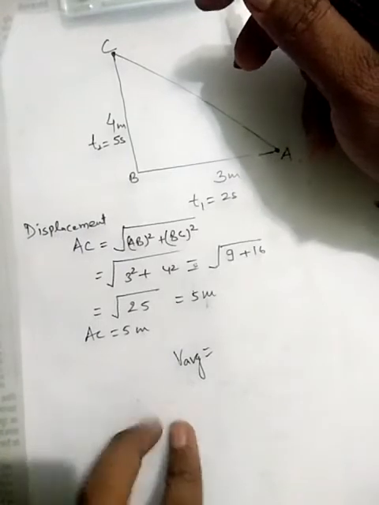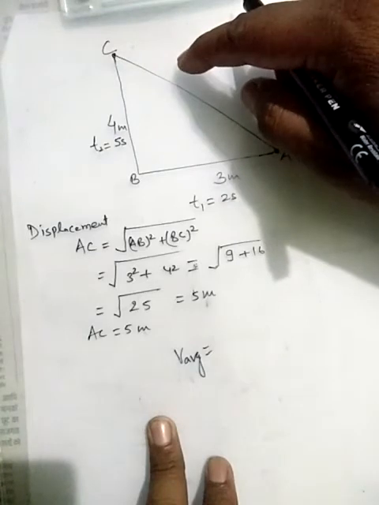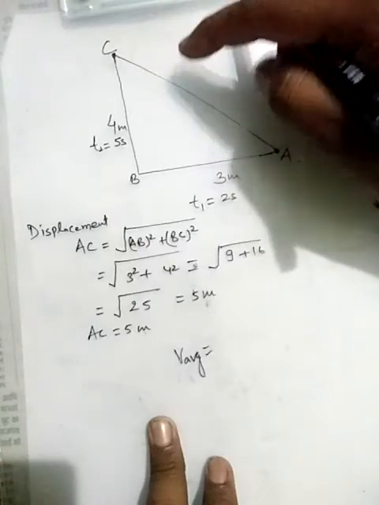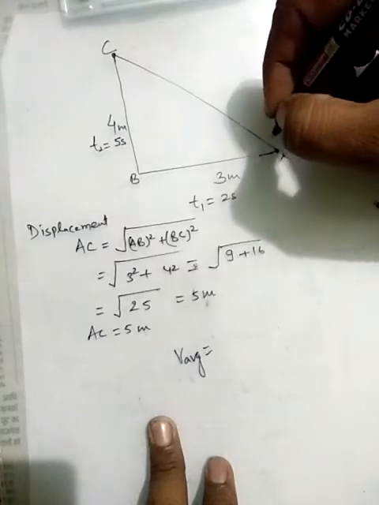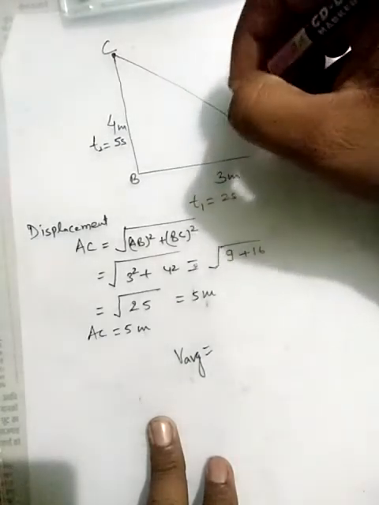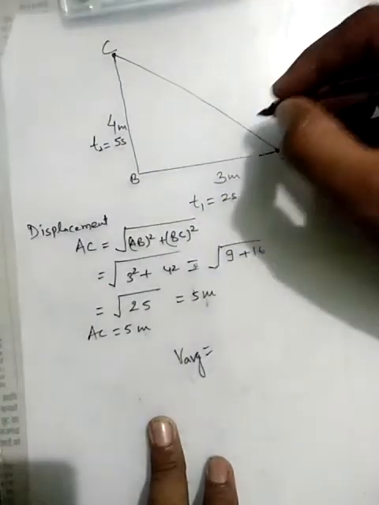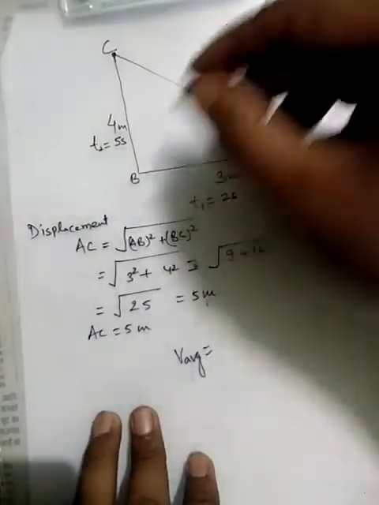First of all, we have to calculate the displacement of the object during this motion. From the definition of displacement, we know that it is the shortest path length between the initial and final position of the object during the motion. Here, the shortest path length is the hypotenuse of this triangular path, which I have to calculate here, represented as AC.